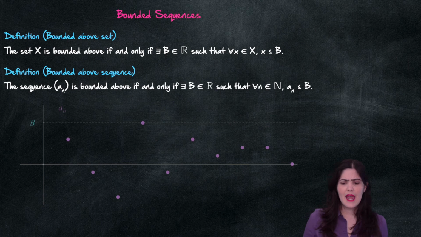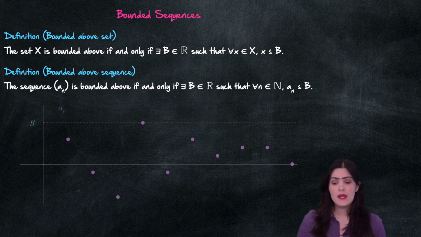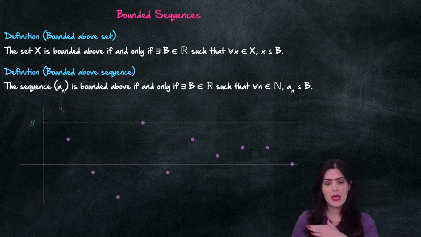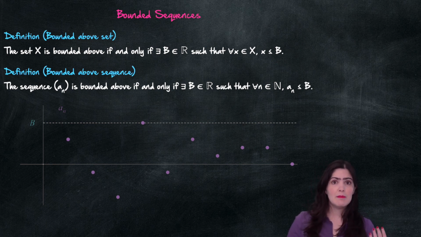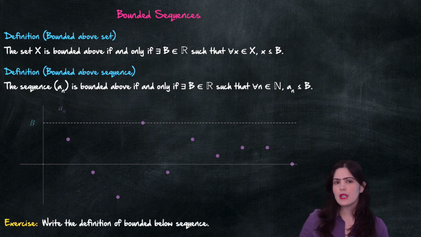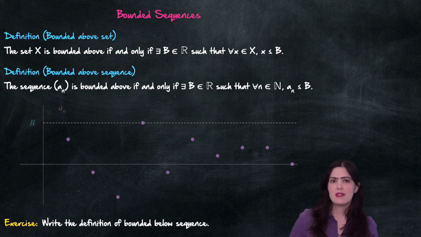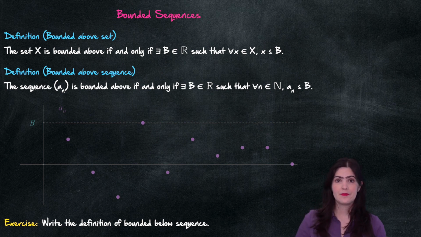Here I have a sequence, and you can see that, for example, here we have an upper bound b, but any number bigger than b would also be an upper bound. And I want to leave for you as an exercise to write a definition of a sequence being bounded below. Very similar to what we did for sets.